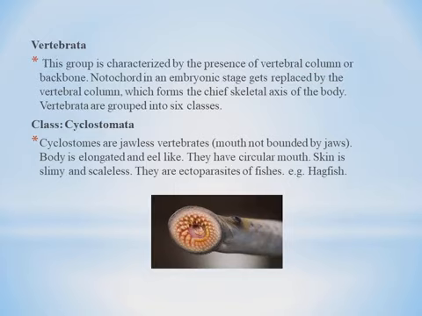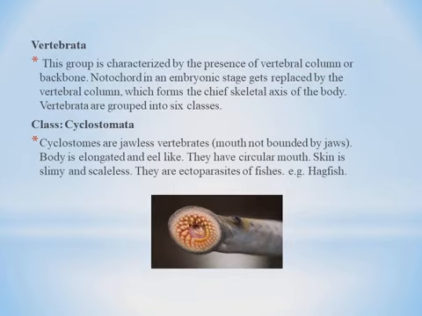So we are going to see all these 6 classes and their similarities and dissimilarities and characteristics of each class. So let's see the first class of vertebrate, class Cyclostomata.